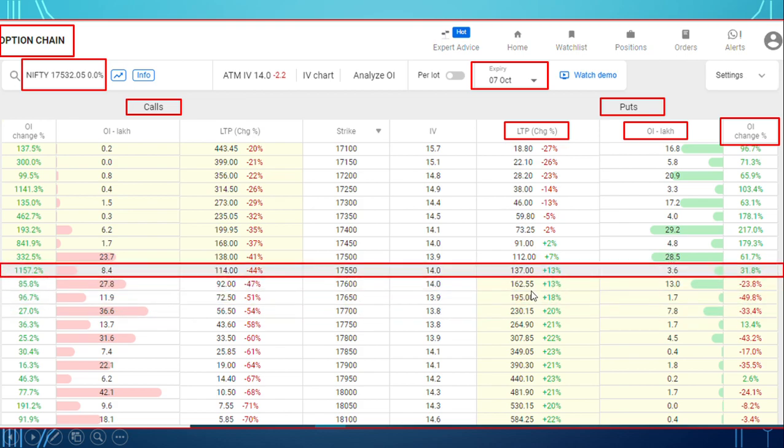So now you can see the highlighted portion in the middle. This is called at the money, because market is near to the spot price. If you can see 17,532, so roughly 17,550, it is near to the spot price, so it is called at the money. So at the money call option and at the money put option.